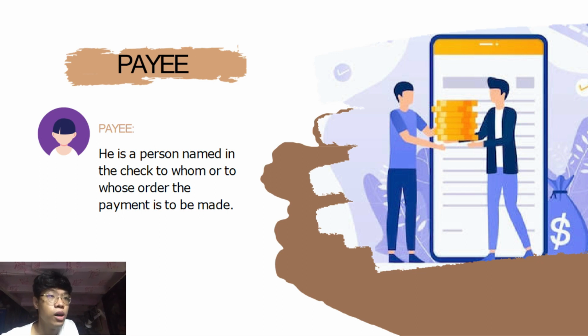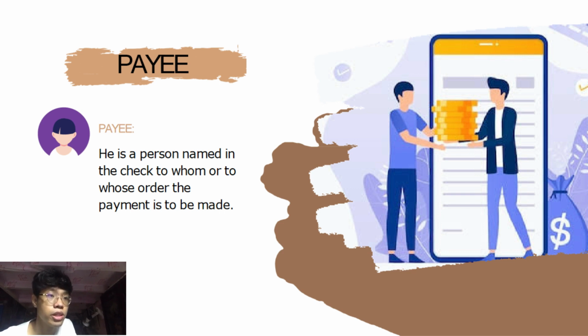A payee is a person or entity who receives payment for goods and services rendered or for a debt owed by another person or entity. The payee can be an individual, a company, a vendor, a contractor, or any other entity that is entitled to receive payments for a product or service.